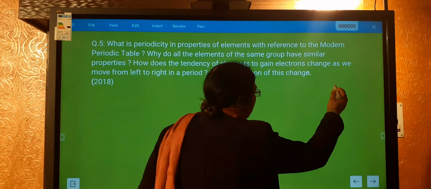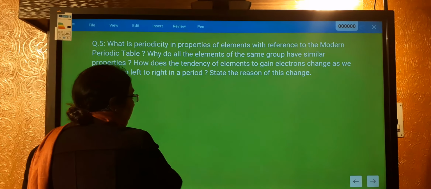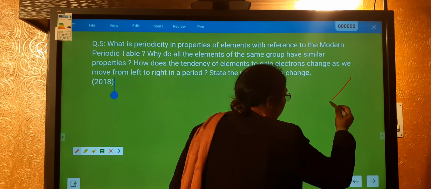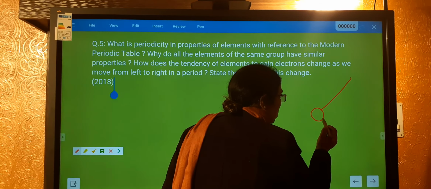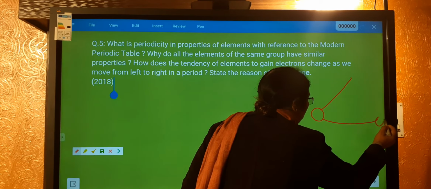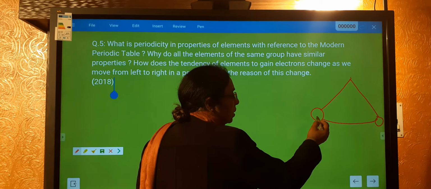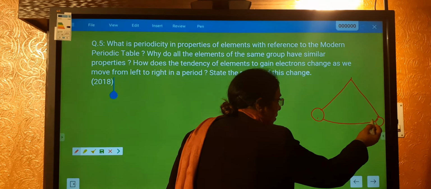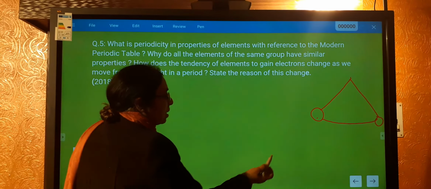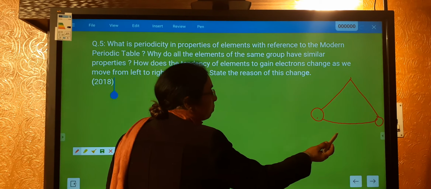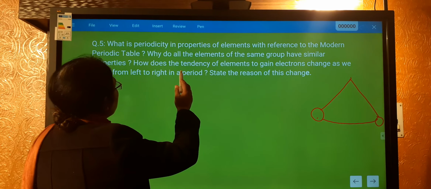What is periodicity exactly? When a pendulum is moved, it moves from its position, goes up to one fixed position, and again comes back to its own position. So this completes one period. That is, the same position is again repeated, the same conditions are again repeated. The same thing happens over here also.